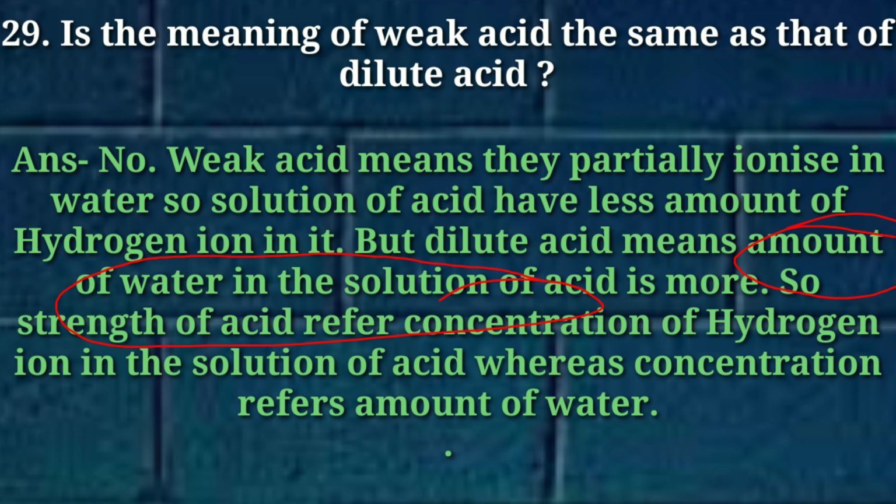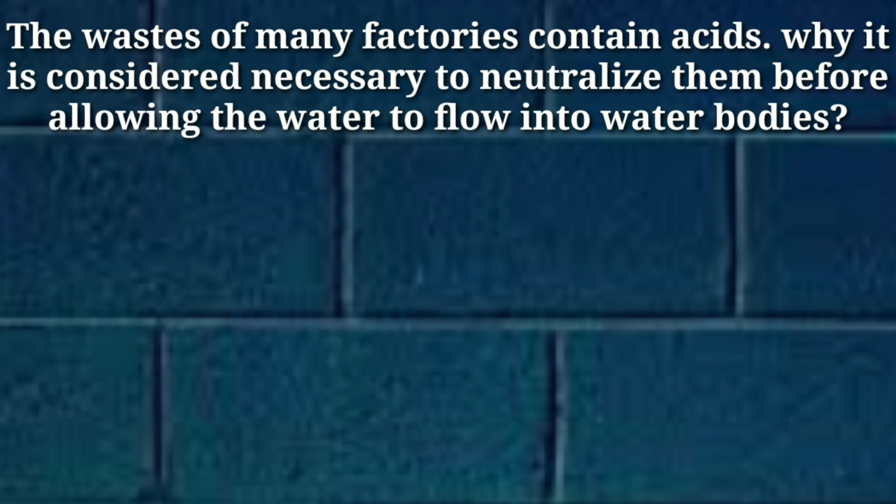So strength of acid refers to concentration of hydrogen ions in the solution of acid, whereas dilution refers to the amount of water in the acid solution.